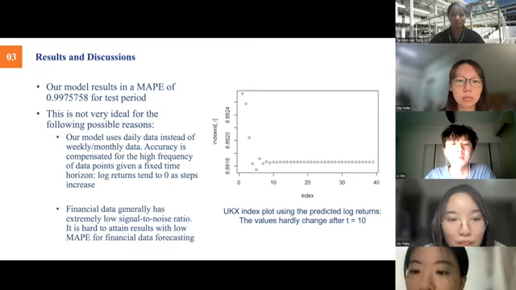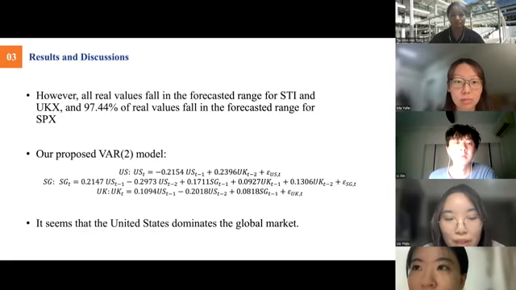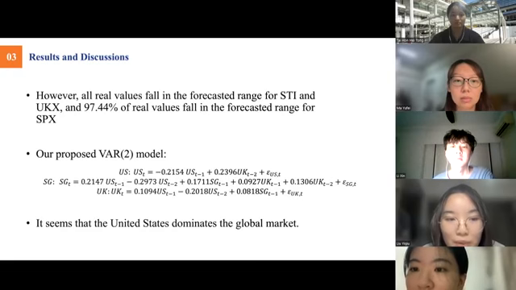Eventually, our model results in a MAPE of 0.98 for the test period. The high MAPE is probably caused by our daily frequency of data points and the low signal-to-noise ratio of financial data. Given a fixed time horizon, steps increase as frequency increases. As demonstrated in the graph, log returns tend to 0 as steps increase. On the other hand, however, all real values fall in the forecasted range for STI and UKX, and 97.44% fall in the forecasted range for SPX. We thus propose the following model and conclude that the US dominates the global market.